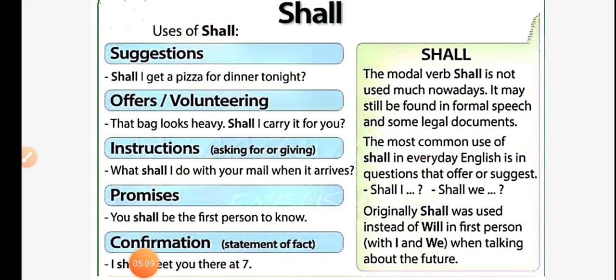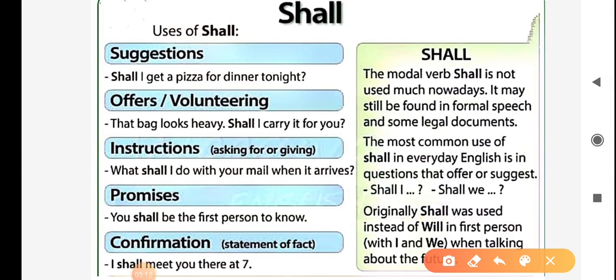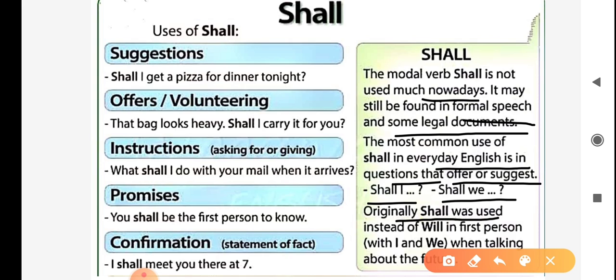Let's learn about shall. The modal verb shall is not used much nowadays. It may still be found in formal speech and some legal documents. The most common use of shall in everyday English is in questions that offer or suggest. For example, shall I? Shall we? Originally, shall was used instead of will in first person with I and we when talking about the future.